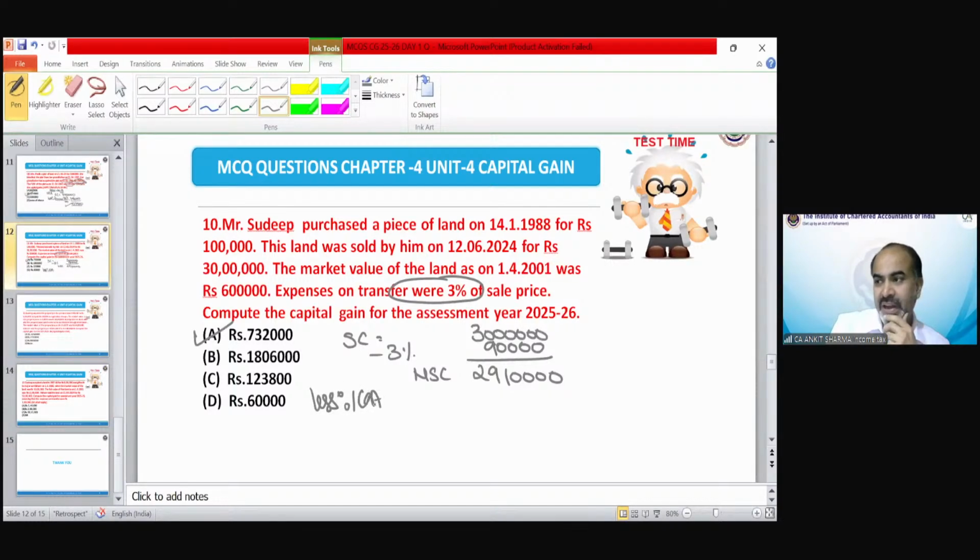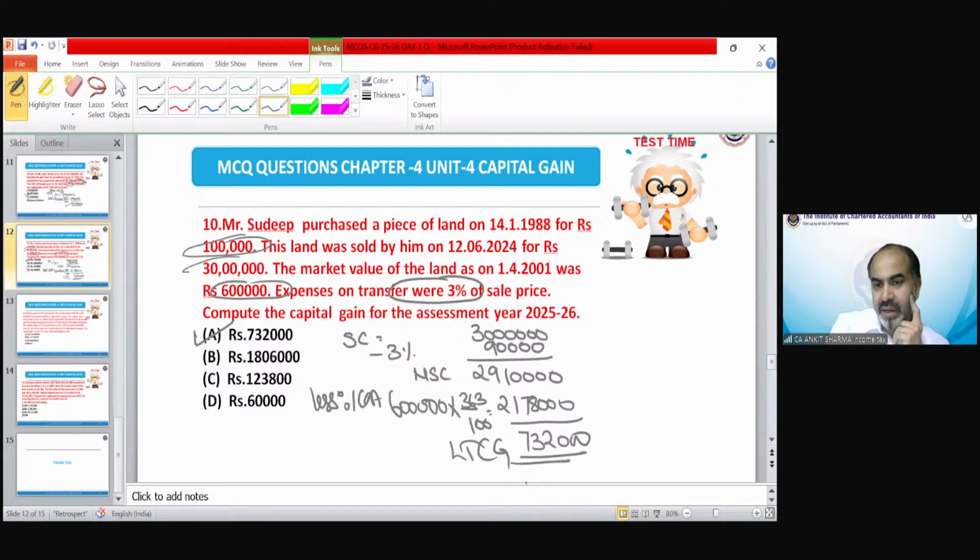For that purpose, I have to see what should be the cost of acquisition. The cost of acquisition would be 6 lakh or 1 lakh, whichever is higher. So that would be 6 lakh into 363 upon 100. So that would come to 21,78,000 and 7,32,000 would be my long-term capital gain.